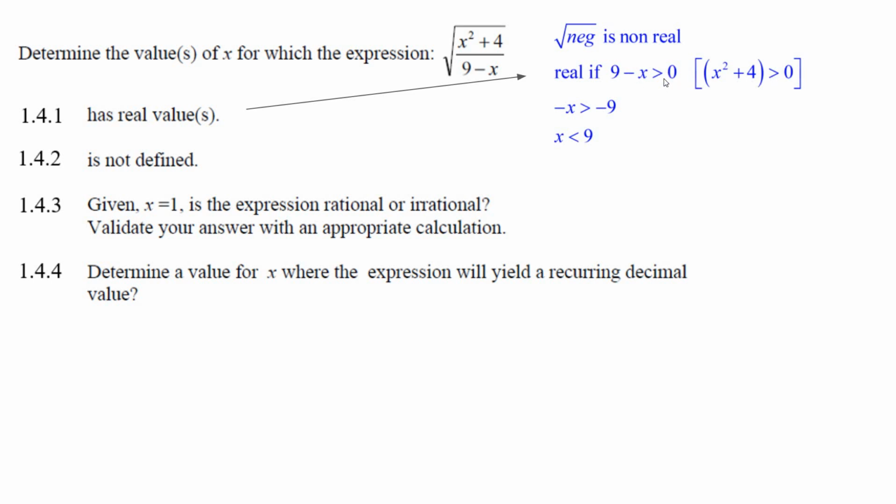Well, let's just try and solve this. We subtract 9 from both sides, and then we divide by -1. So the answer is, as long as x is a smaller number than 9, like 9 minus 8, oh, that's positive. But what if it's 10? That'd be bad. It'd be non-real. So it's real when x is less than 9.